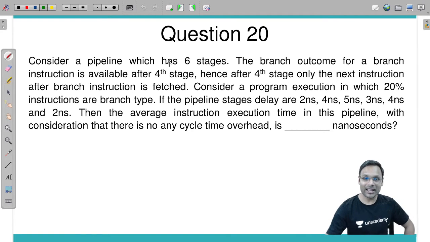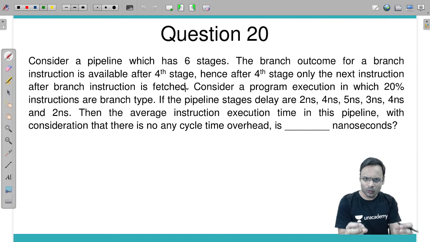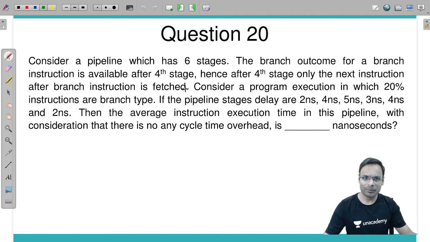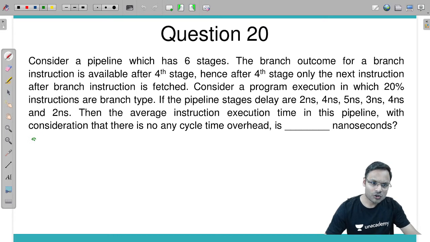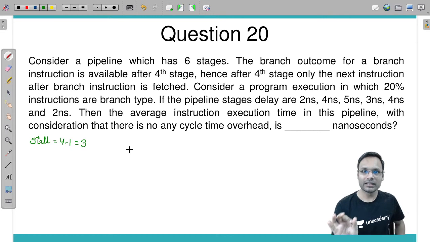Consider a pipeline has 6 stages and the branch outcome of the branch instruction is available after the 4th stage. Means after the 4th stage only the next instruction after the branch instruction is fetched. In my classes I told you that if after the 4th stage the branch outcome is available, then the branch stall will be 4 minus 1. Blindly apply 4 minus 1. 3 stall cycles will be there. If after the 4th stage the branch outcome is available, then 3 will be the stall cycles because of the branch.